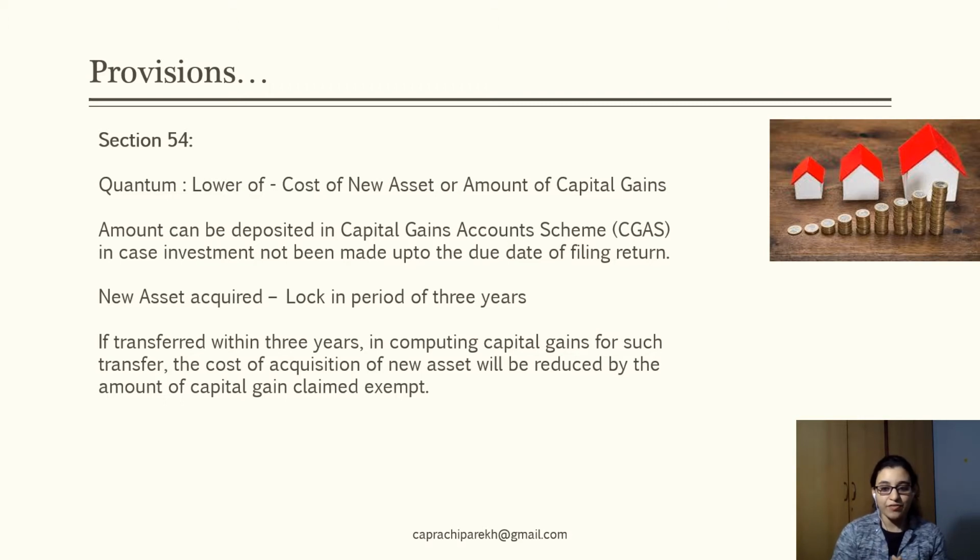The new asset which is constructed or acquired has a lock-in period of 3 years. So, for a period of 3 years from the date of acquisition or the completion of construction, this particular property cannot be transferred.